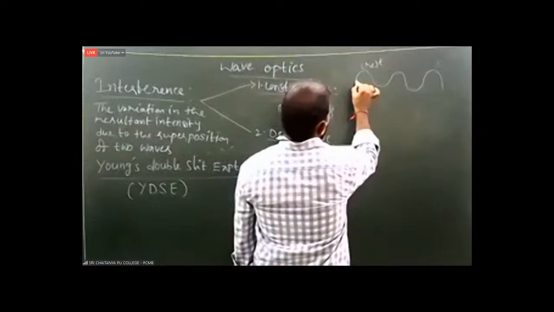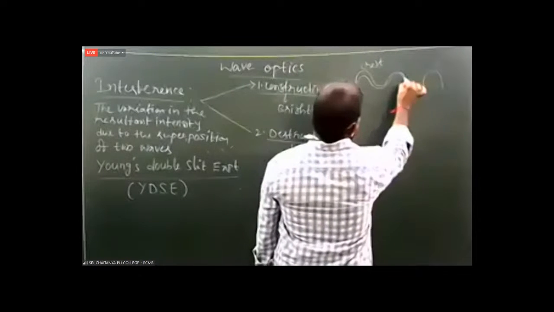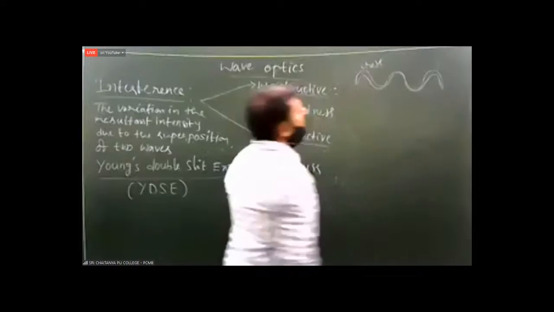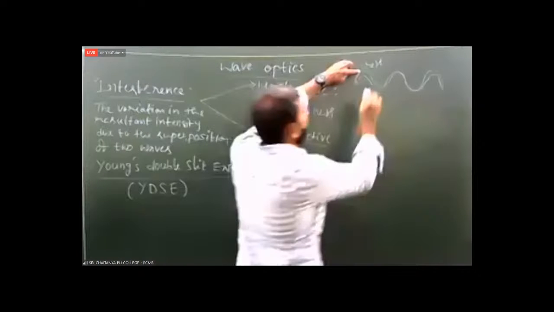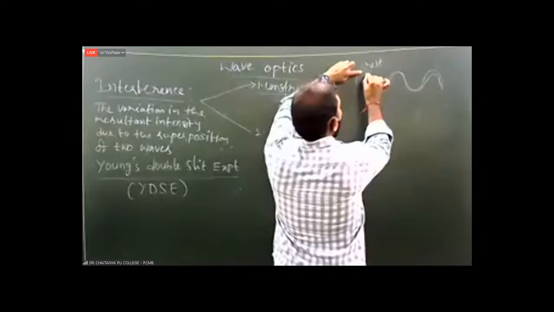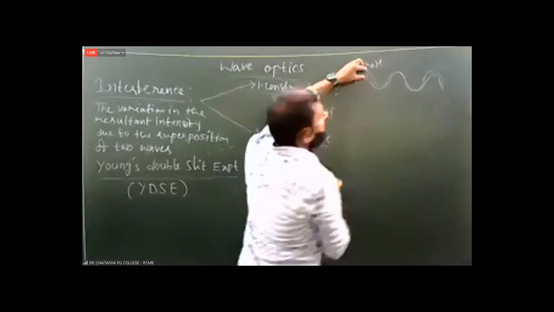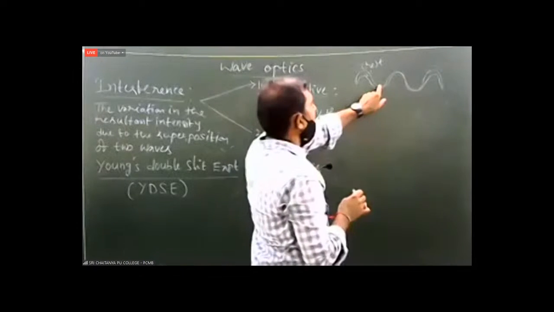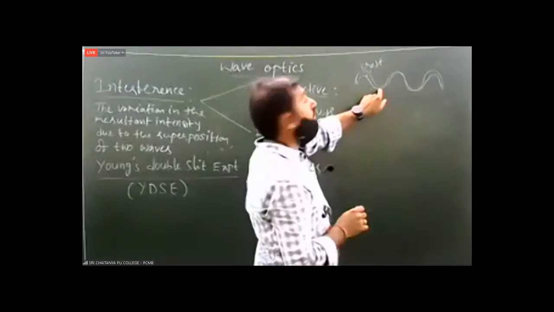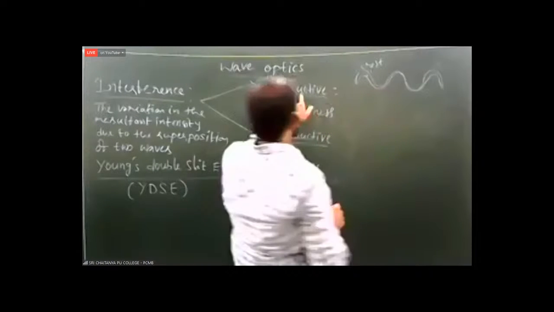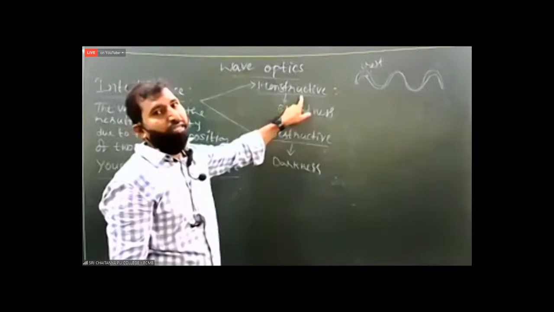When they combine, the crest of the first wave falls on the crest of the second wave, or the trough of the first wave falls on the trough of the second wave. Then you get constructive interference.